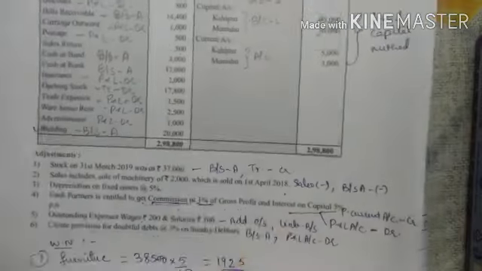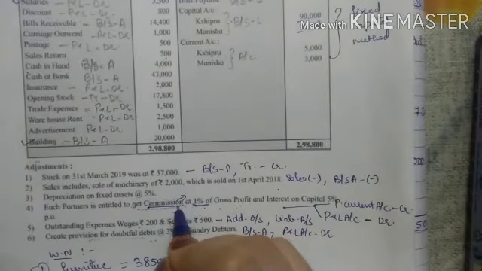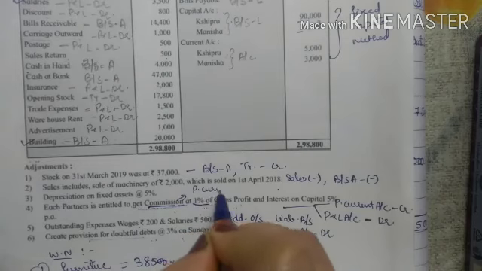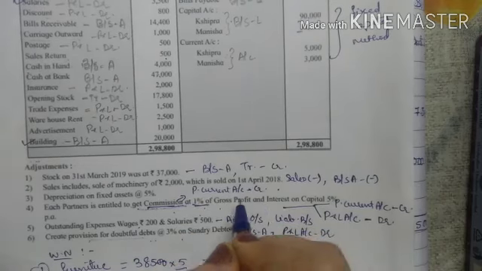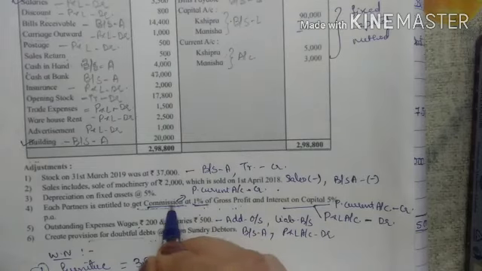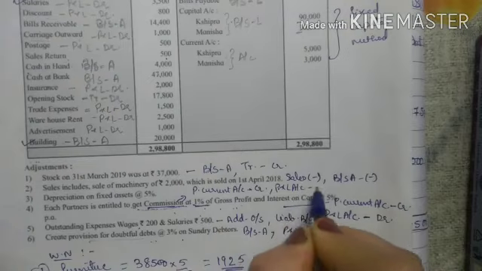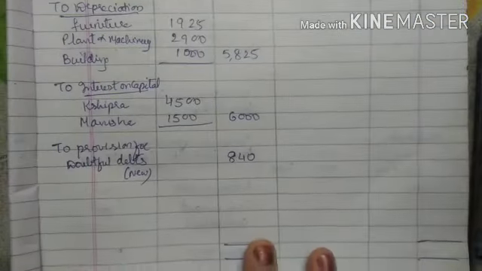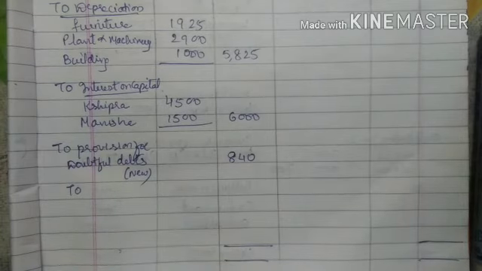So here for commission there will be two effects. This is received by the partner, right? So for that partners, it is income. So in partners current account, it will come in the credit side, right? And second effect, it's given by the business. So our business, it's a loss, so P&L account debit side, right? So the first effect for commission will be here in P&L account debit side.